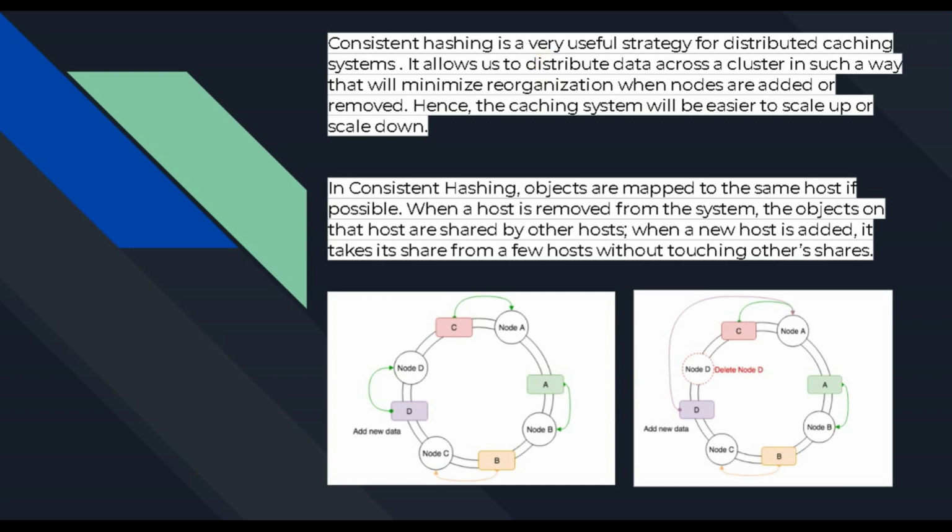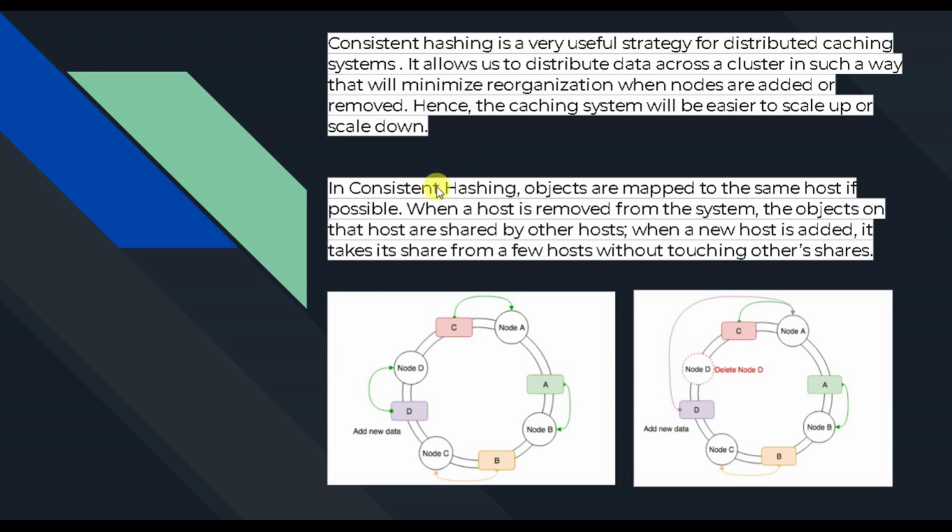Clusters are formed in which server machines are placed at certain positions depending upon their IP address allocation, where a hashing function is applied that determines the position on the ring where each server will be placed. Then we can uniformly map keys so that no server gets overloaded and all of them get a uniform distribution across the topology or clusters. In this way our caching systems become easier, and we can scale them up or down.